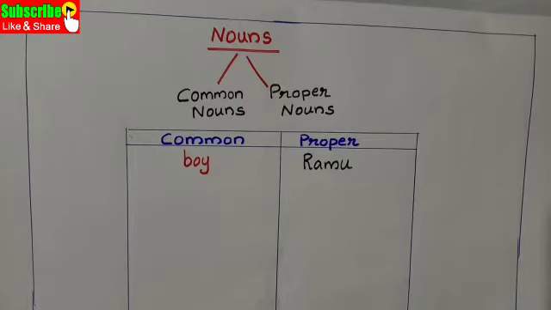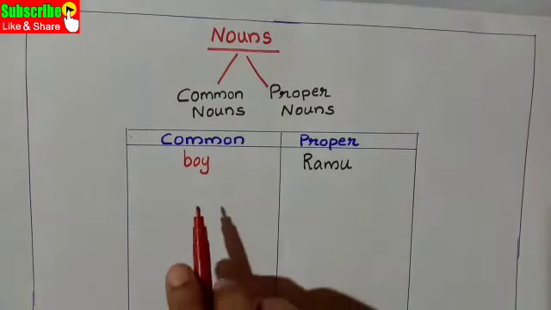For example, many boys are standing in a queue. If we want to call one boy only, how can we call that specified boy? Using his name, using that boy's name. That is a proper noun.